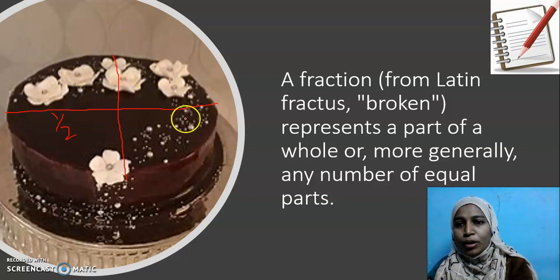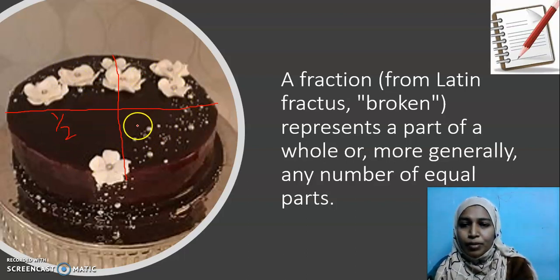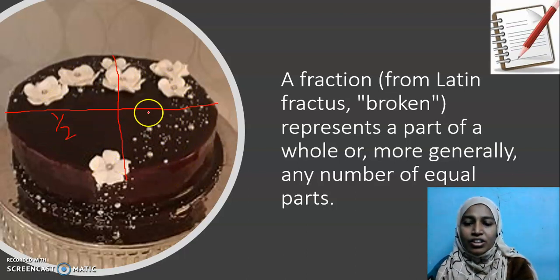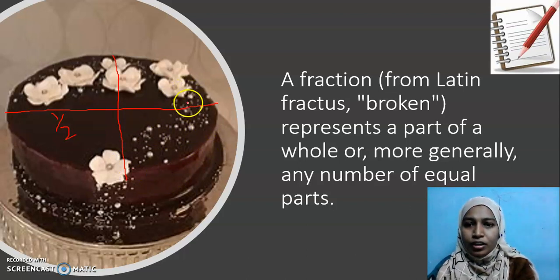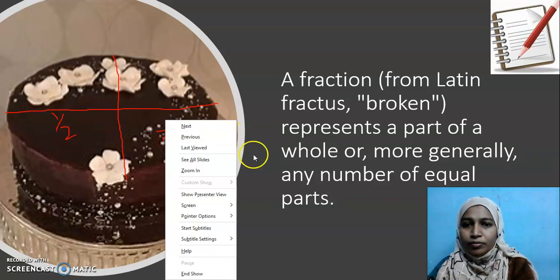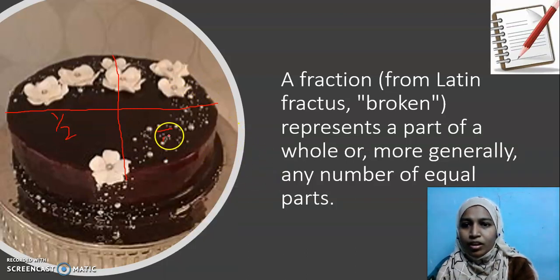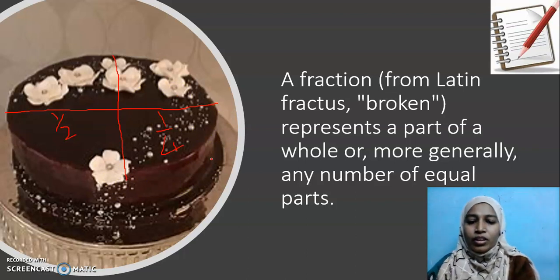How will I represent this part of the cake in terms of fraction? Out of 4, how many pieces am I taking? 1. So, it is 1 by 4. Is it clear, my dear children?